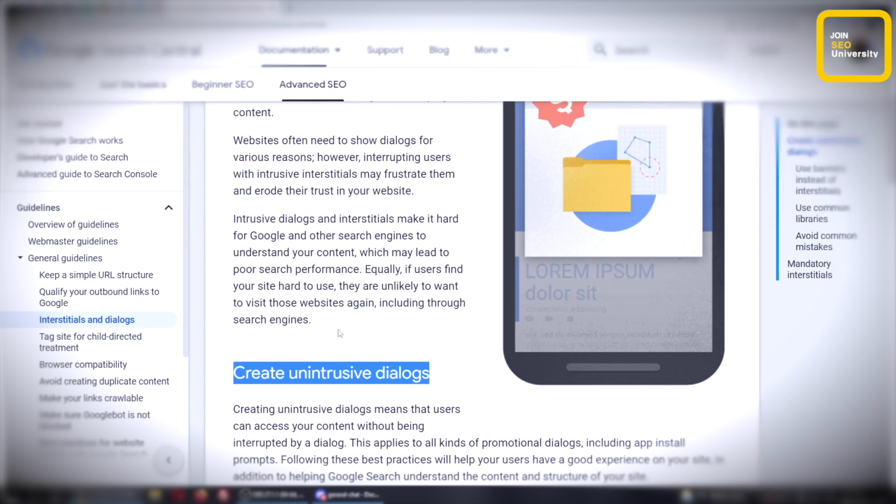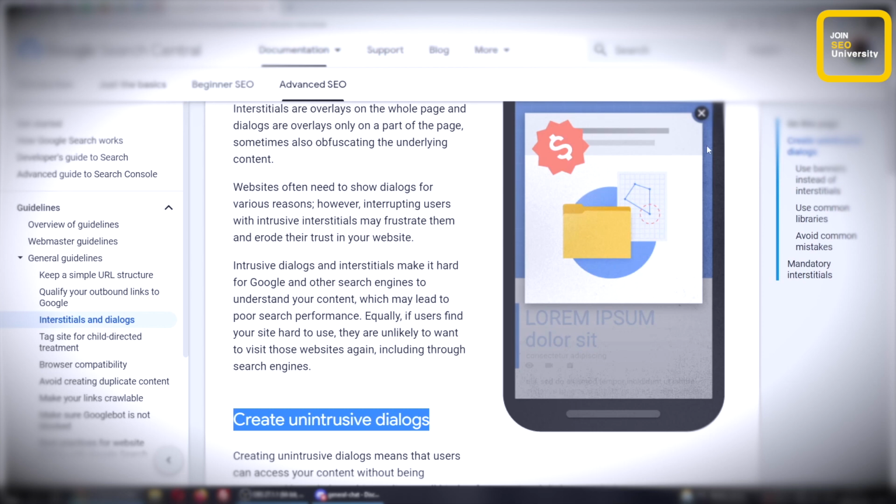Interstitials are not good for ranking. They will demote you. There are various algorithms where it could end up in a negative ranking effect for your page. And it's definitely not nice for the user. It's making them interact one time. And also it's going to damage your CRO. You definitely don't want your CRO, your conversion rate optimization, to be reduced. So this is definitely not a good idea to have an interstitial like this.